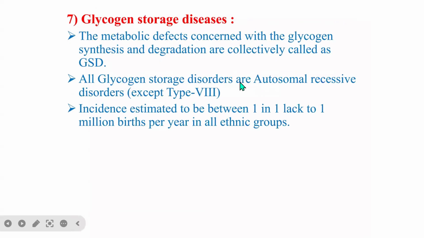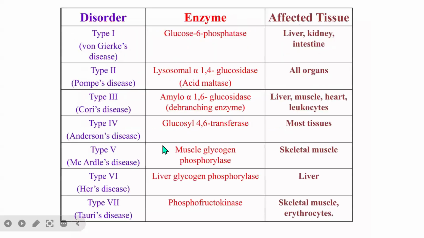All glycogen storage disease disorders are autosomal recessive disorders except type 8. The incidence is estimated to be 1 in 1 million births per year in all ethnic groups. So it means that it is a rare case, because it affects only 1 in 1 million births. These are the disorders.